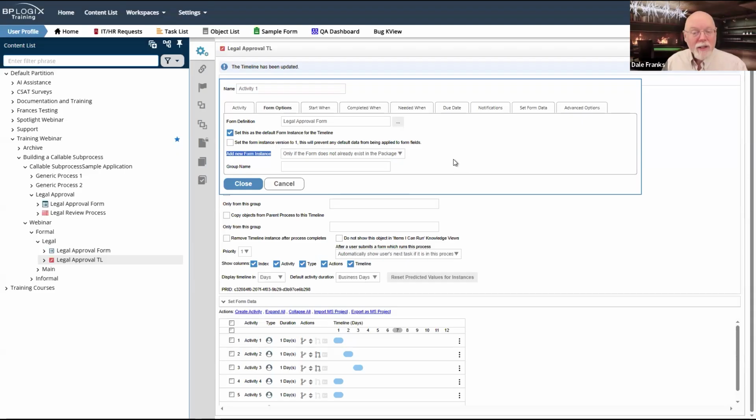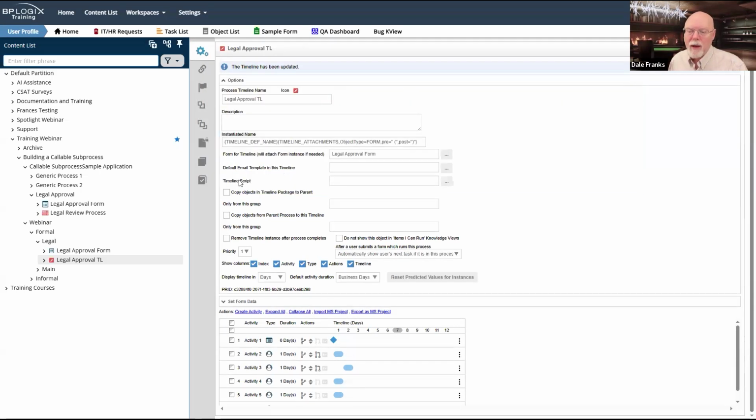This is kind of unnecessary because if we're going to do a standalone legal process, we've already specified, can I move this? No, I can't move this. So let me close it. We've already specified that our legal approval form is the form for timeline. So when we open this timeline instance on its own, or if we were to open the legal approval form on its own and submit it, it would already be attached anyway.